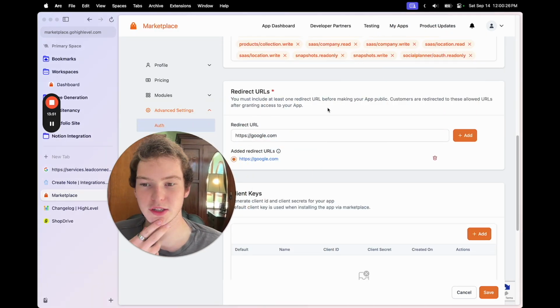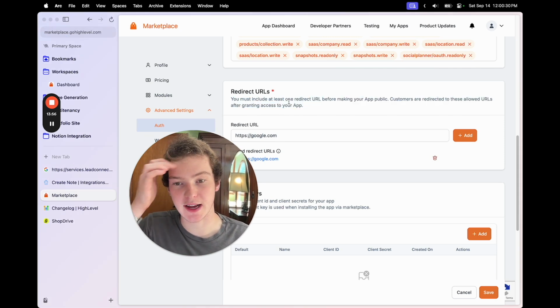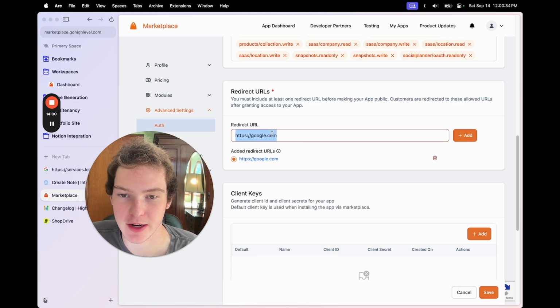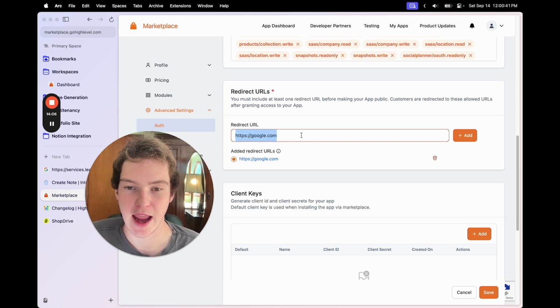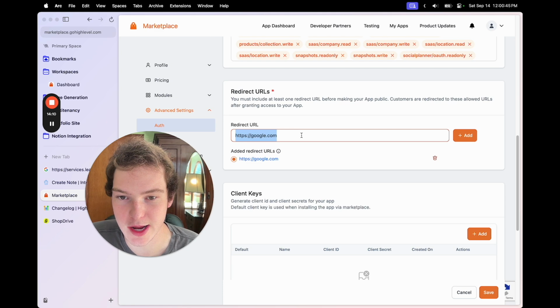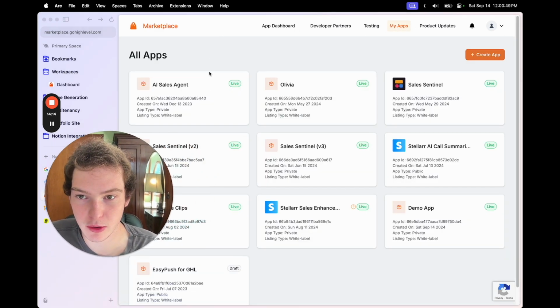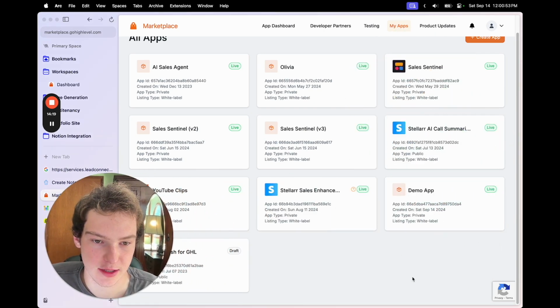So now what we're going to do is we're going to test out this app, and I just want to show you exactly how the installation works. The reason we put google.com in here is that every time the app is installed, it's going to redirect that user to this URL, and it's going to put a little parameter in the URL that we can use to install the app. So I'll show you exactly what I mean. Let's go to my apps and let's find demo app.